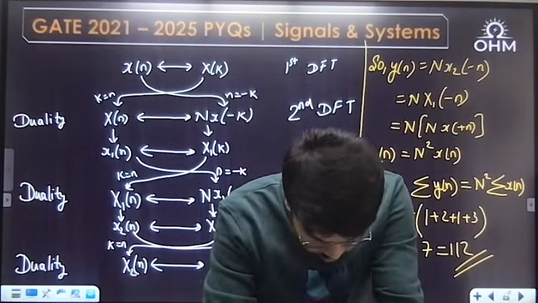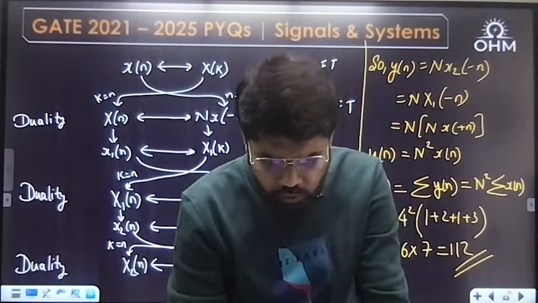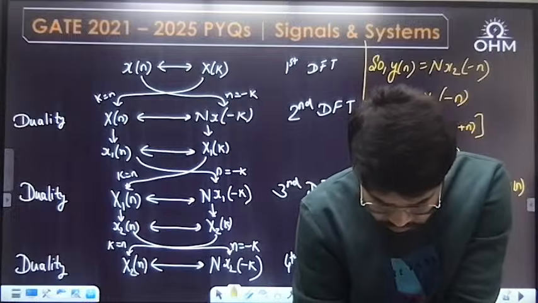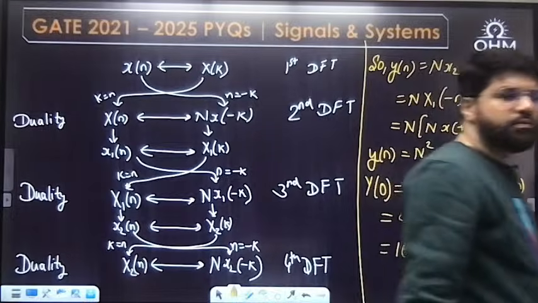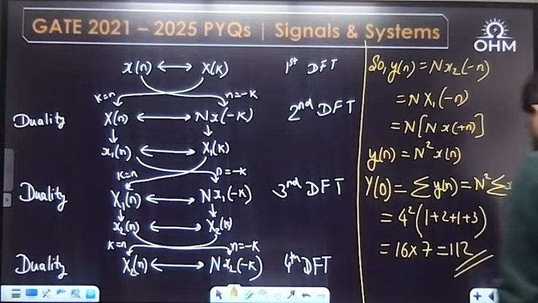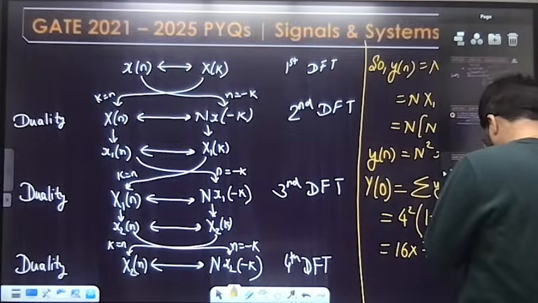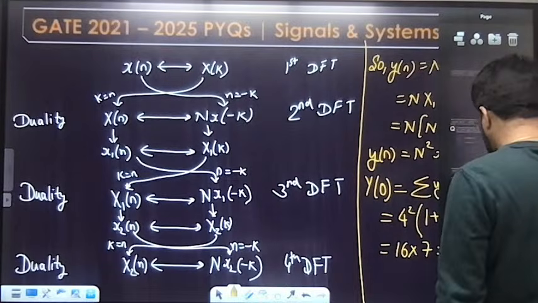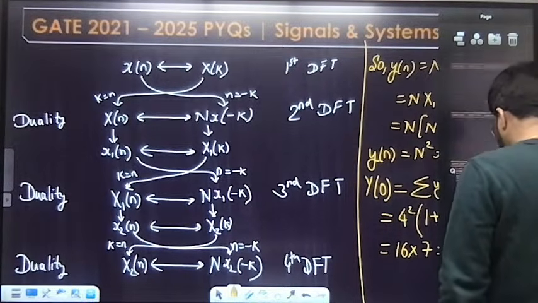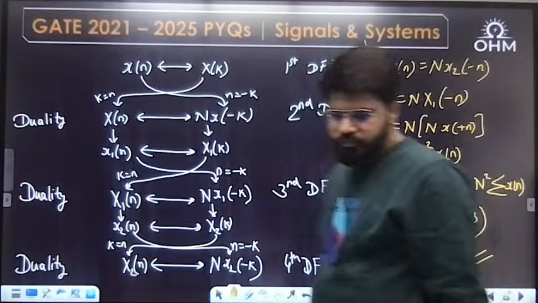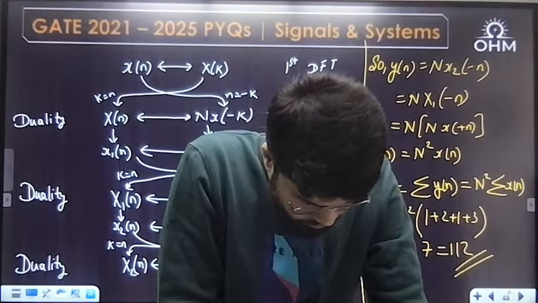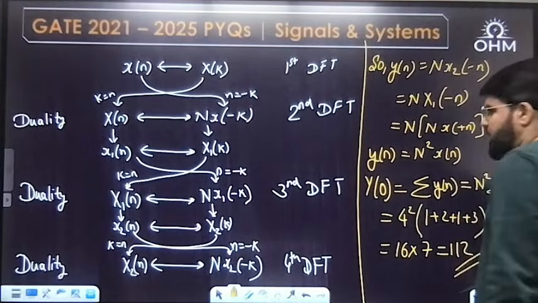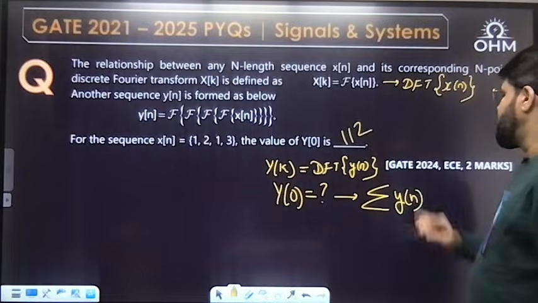4 times duality had to be applied to get to this answer. Okay, no problem. Learn the varieties. All right. So 112, final NAT type answer 112.